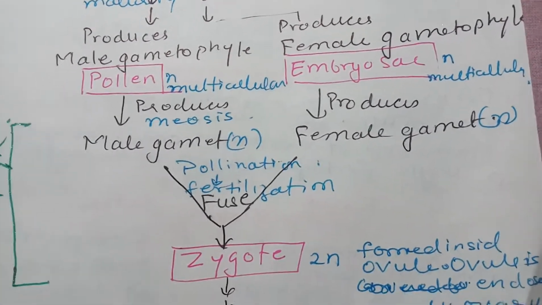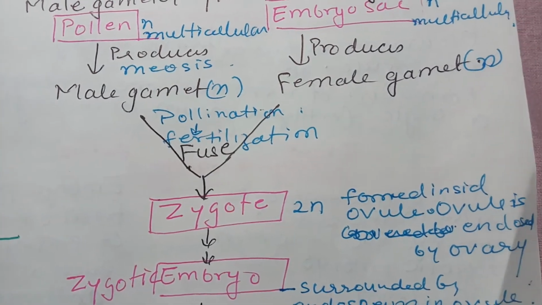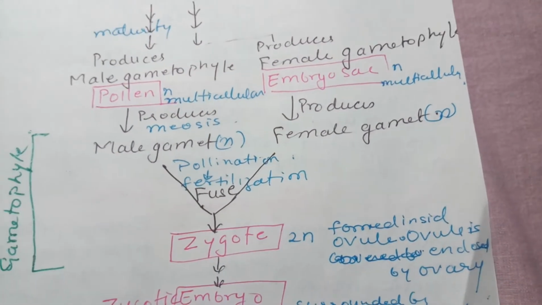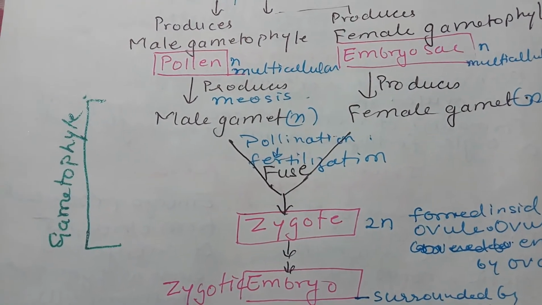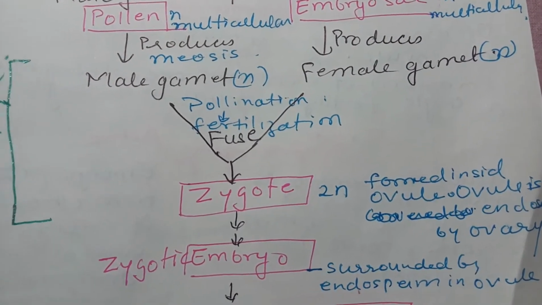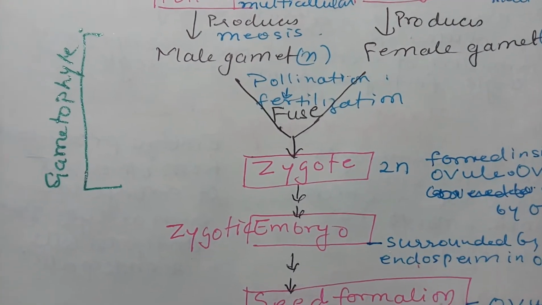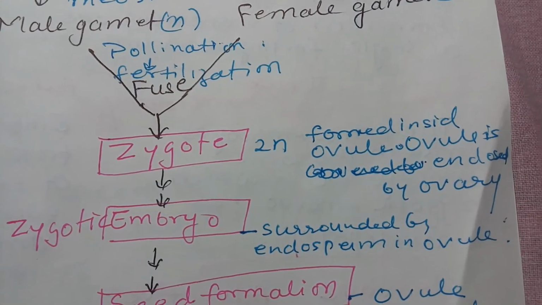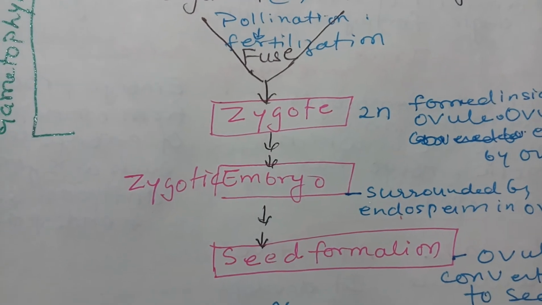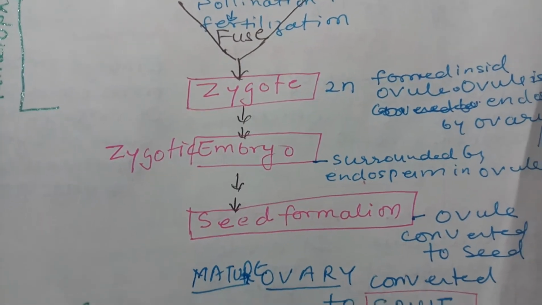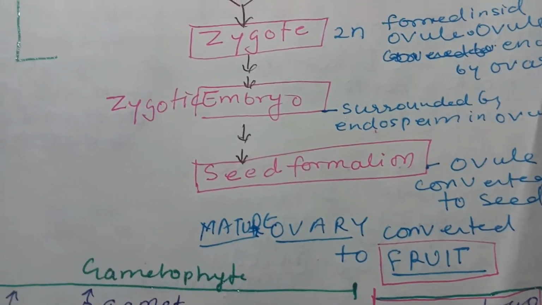They undergo pollination followed by fertilization and formation of the zygote, which is 2N. The zygote is formed inside the ovule, and you know that the ovule is present inside the ovary. Now the zygote gives rise to the zygotic embryo, which is surrounded by the endosperm in the ovule, and further the embryo gives rise to the formation of seed, that is the ovule is converted into seed, whereas the ovary is converted into fruit.